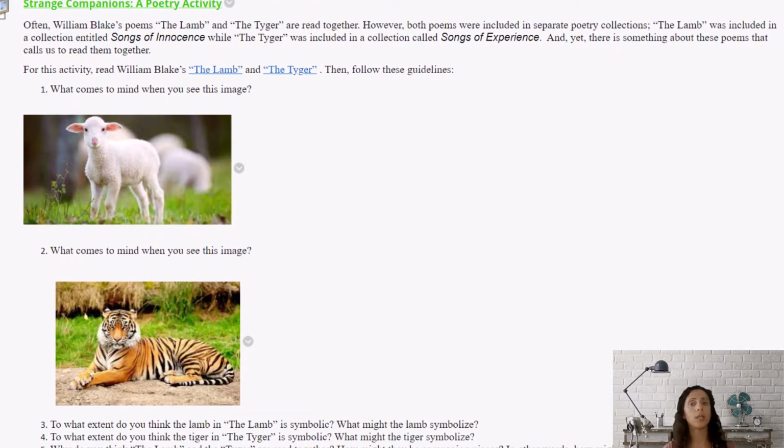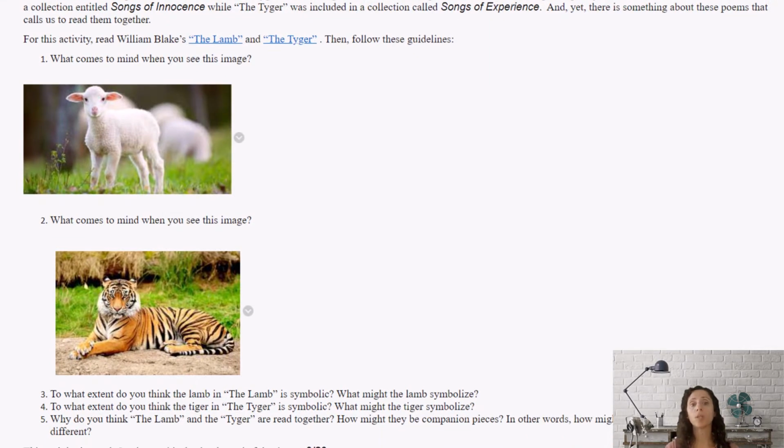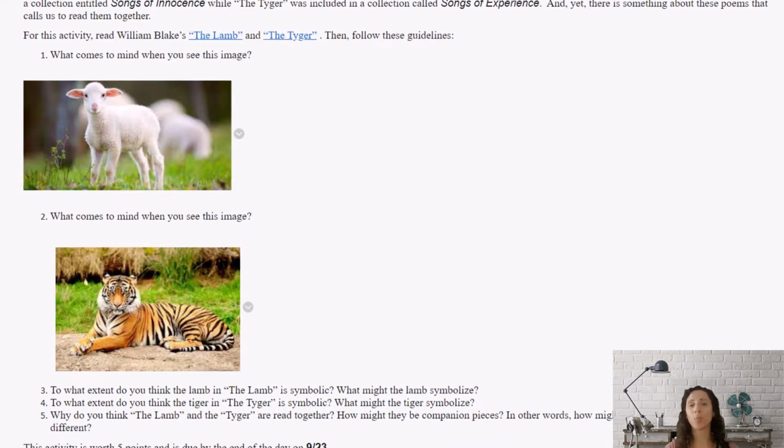So to complete the activity, follow the guidelines. What comes to mind when you see this image for number 1? What comes to mind when you see this image for number 2? And then respond to the next questions 3, 4, and 5 by the end of the day on September 23rd.